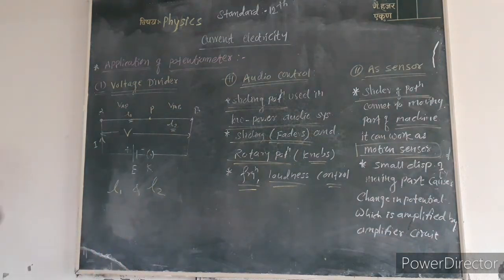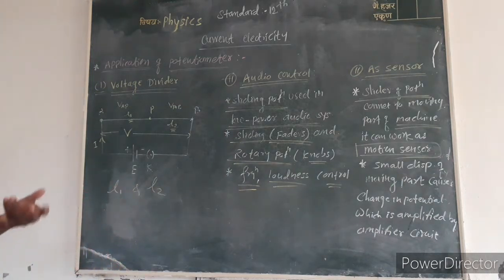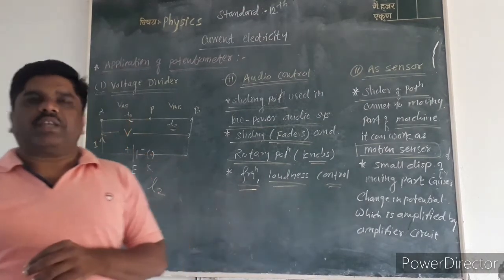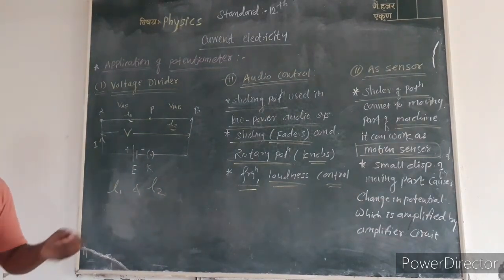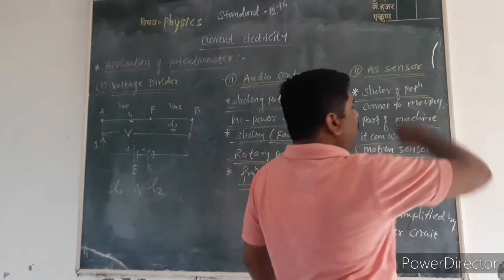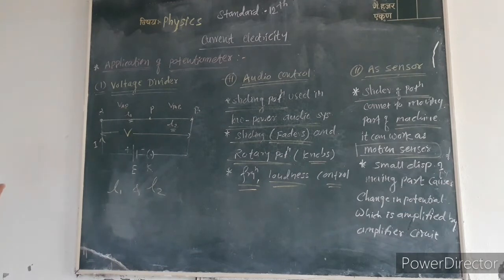This change in potential is amplified using an amplifier circuit, so the working of this sensor depends upon the displacement of the moving part of the machine. These are the applications of the potentiometer.